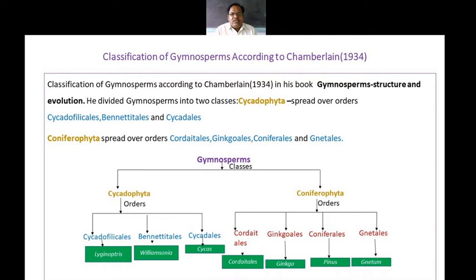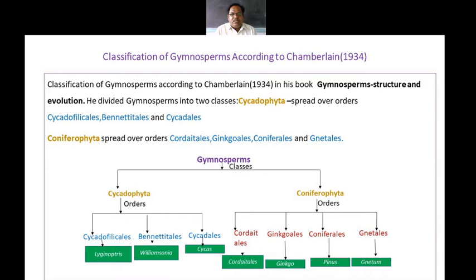Cycadofilicales is the first order belonging to the Cycadophyta, and its member is Lyginopteris. Lyginopteris oldhamia is a fossil plant, found in fossil form.